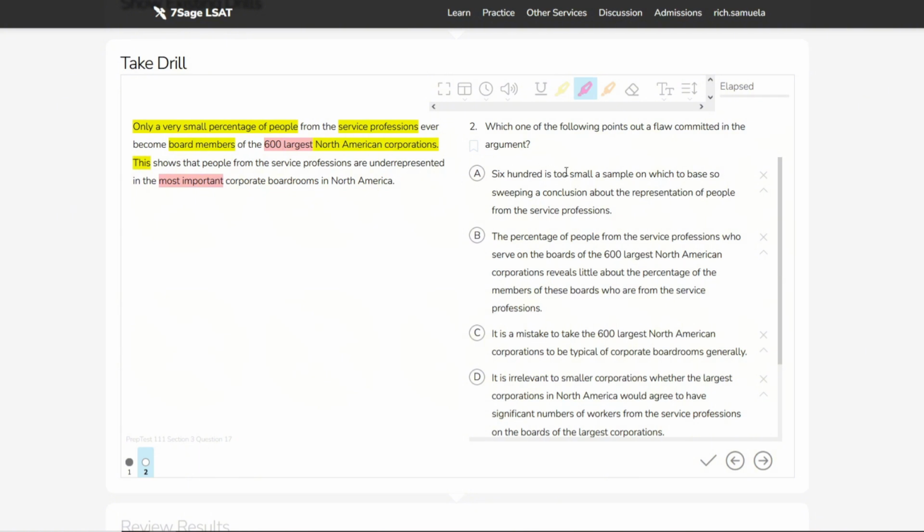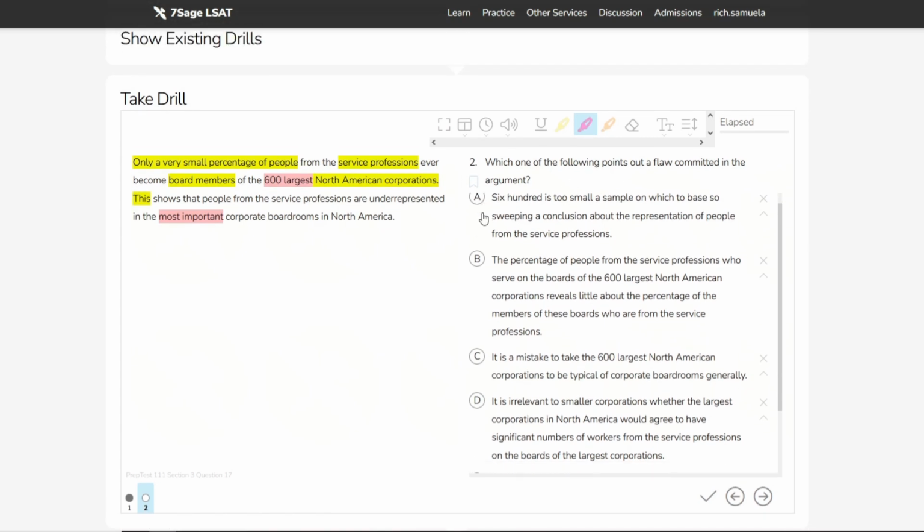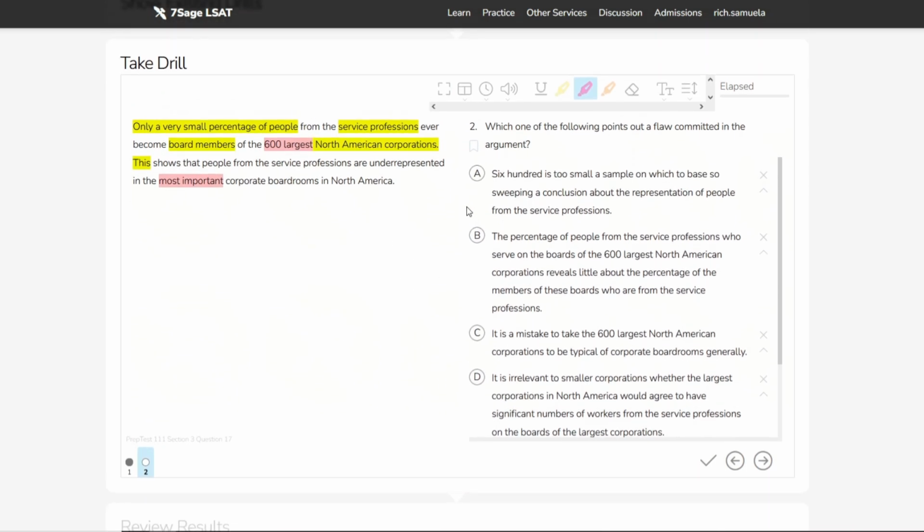600 seems sufficient. Sample size is the correct answer to some flaw questions, and I think the only reason they included it here is that maybe if you've chosen that in the past, it would feel good to see here, and you might click it and move on. But that's kind of a cheap trick, and I'd urge you not to fall for it.